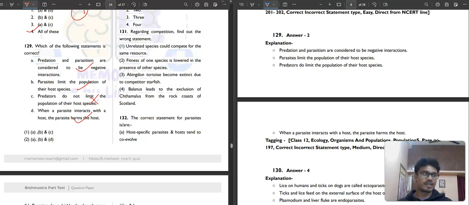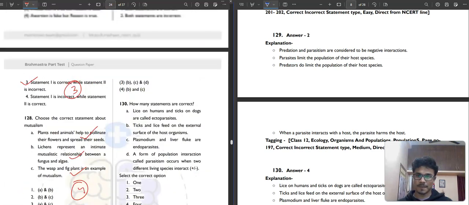I know you have a movie called Parasite. It is a very good movie. You can watch it after this preparation is over and NEET is over. I recommend watching that movie. In the second, you will know what parasite actually means. So a parasite will come to you and destroy you. That's why it is called a parasite. Okay, the second option is our correct answer.